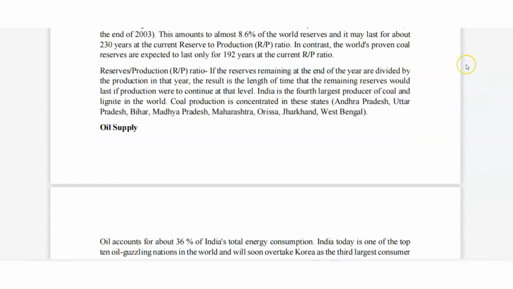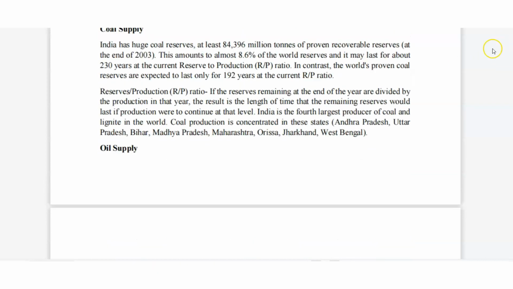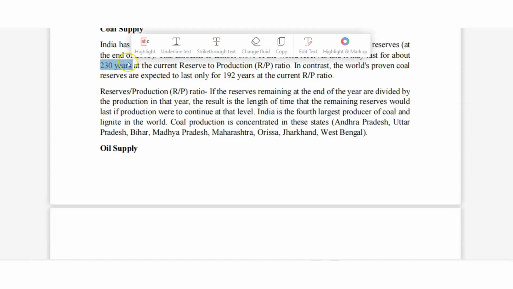What is coal supply? India has huge coal reserves, at least 84,396 million tons of proven recoverable resources. This is 8.6% of the world reserve, okay? And it must last about 230 years at current reserve-to-production levels, okay? It will last 230 years.